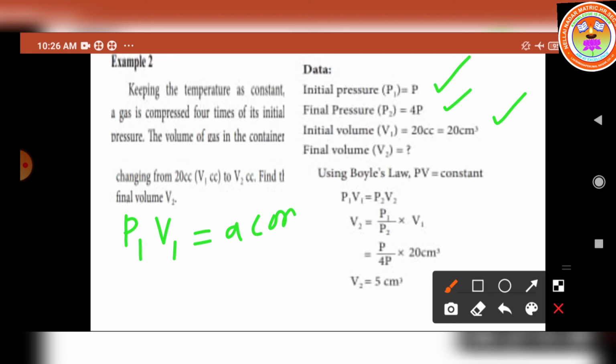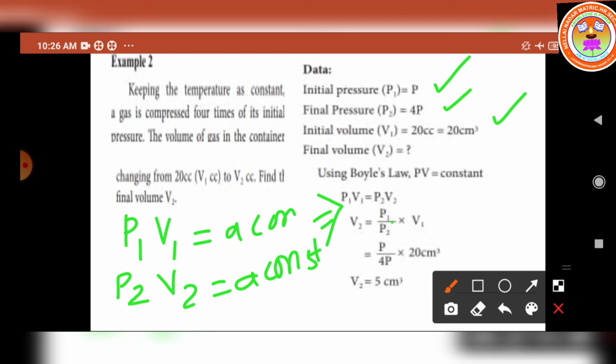Now the gas is compressed, it gives us a final pressure, denoted by the symbol P2, and volume, denoted by the symbol V2, is equal to a constant. Both are having the same values, isn't it? So we can write the formula P1 V1 is equal to P2 V2. We are going to find out the final volume.